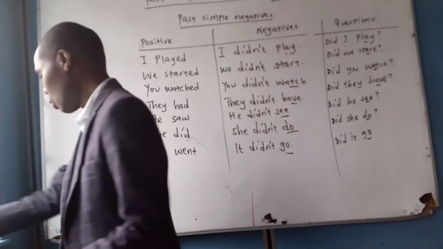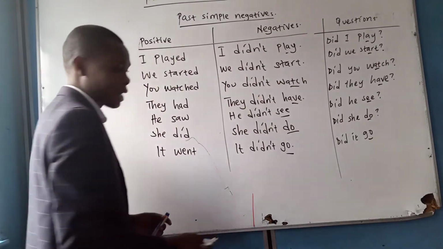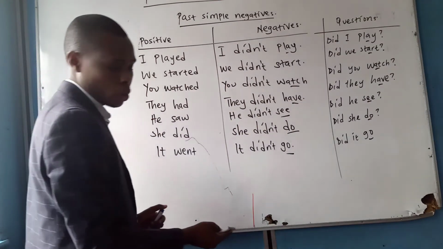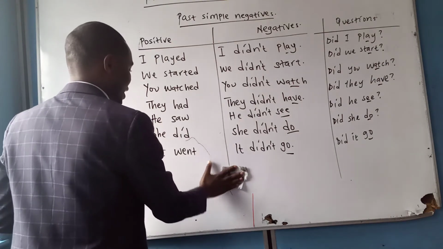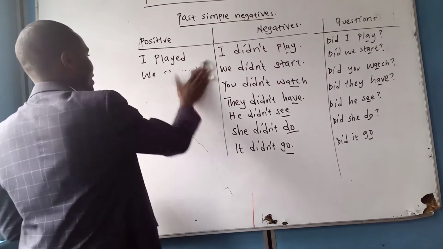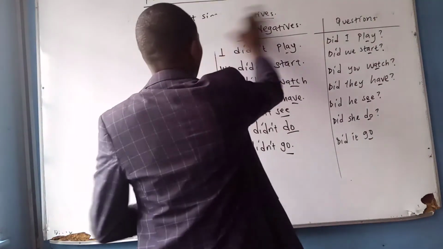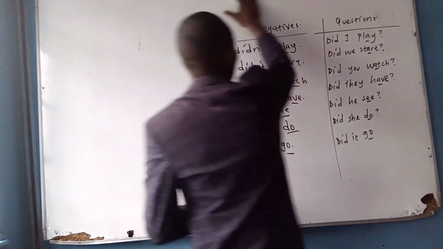I would also like us to look at something else. That is the past continuous, I was doing. All right, so I hope you can see that. That's the end of that. Past simple questions and negatives.